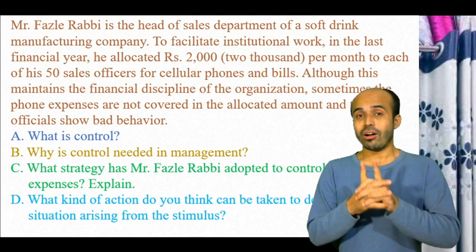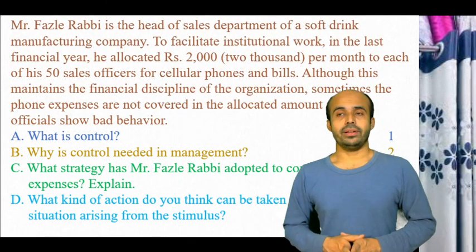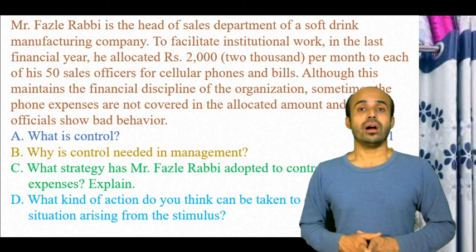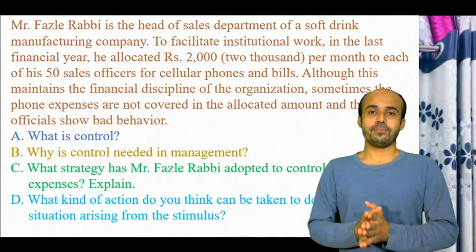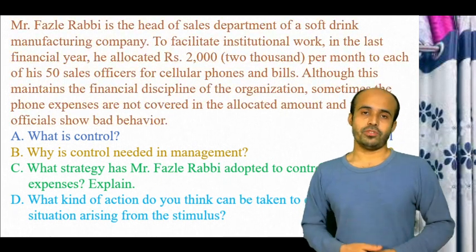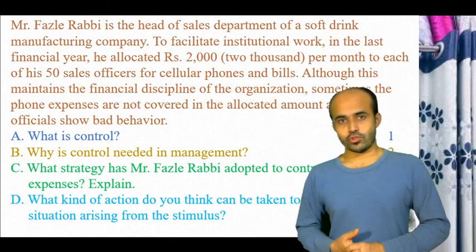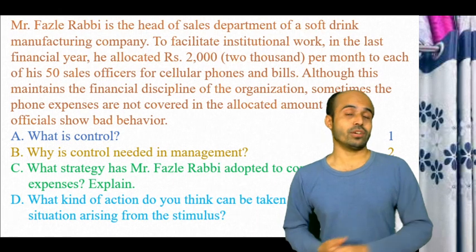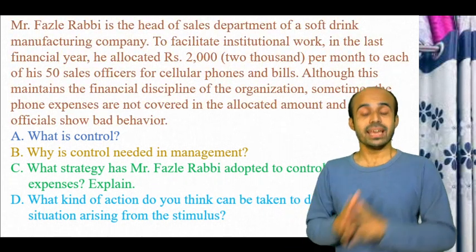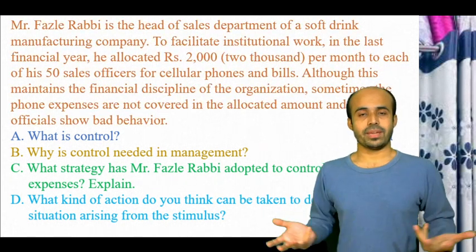Here is a type of tool and a type of strategy used in the method of controlling. So what type of controlling method, controlling technique or controlling strategy is used here?